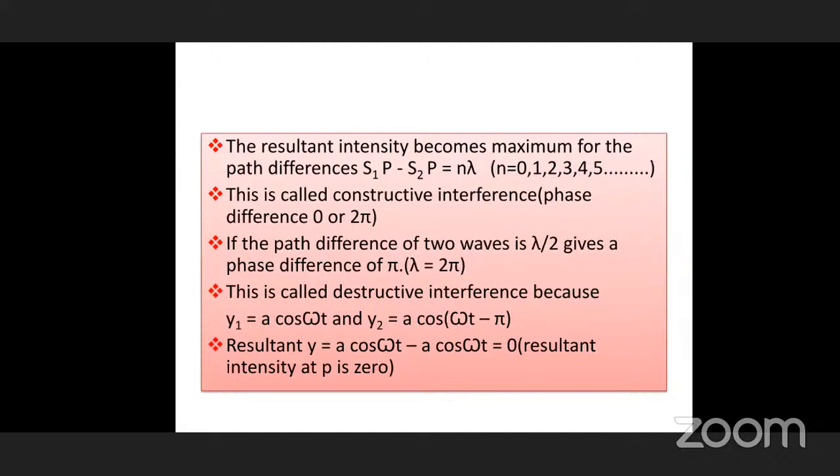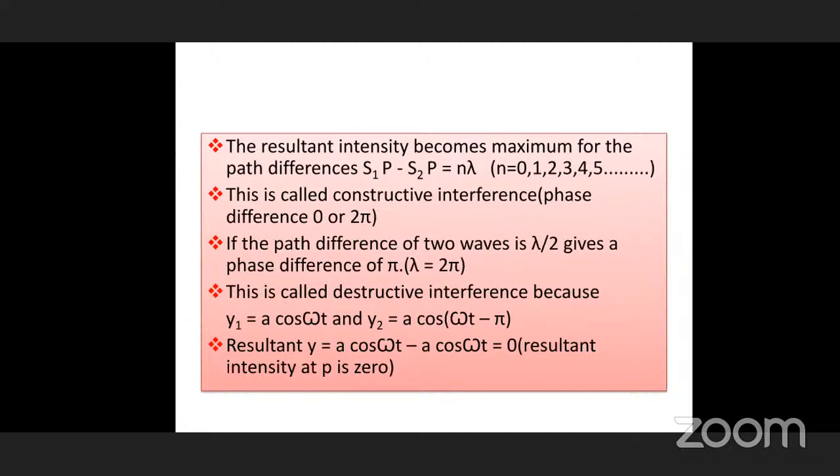How many waves are produced? For example, S1 produces 4 waves. So what is its length? 4 lambda. If S2 produces 6 waves, the length S2P we call 6 lambda. So the difference between these two, 6 lambda minus 4 lambda, you get 2 lambda. So n here is 2. So this is called constructive interference.